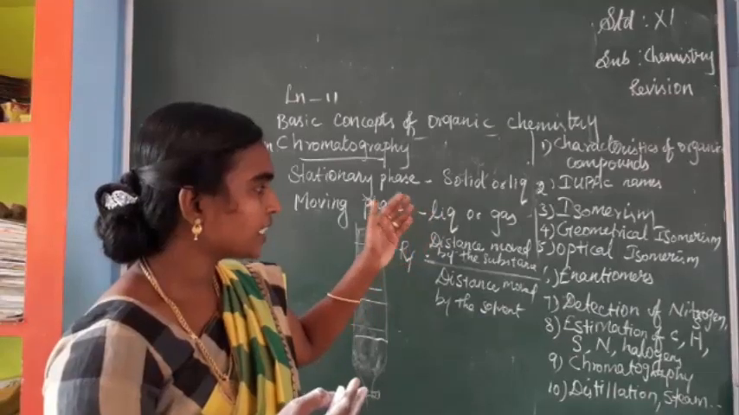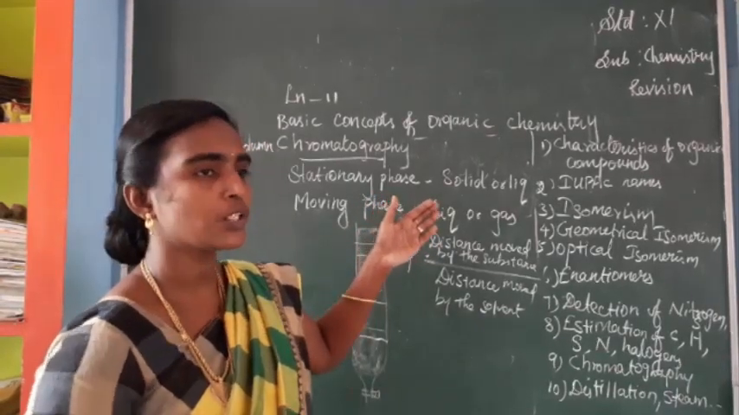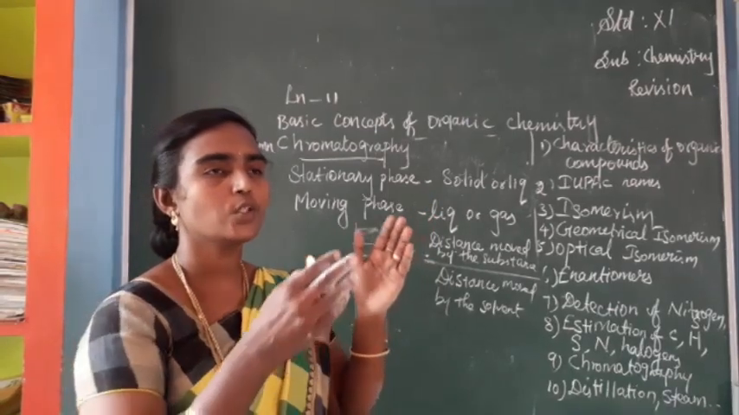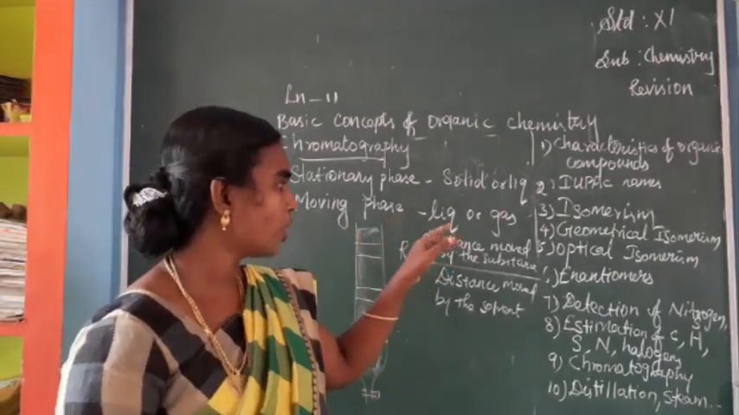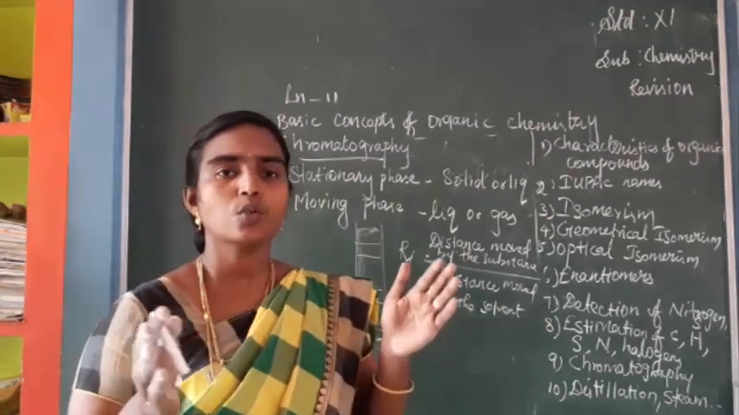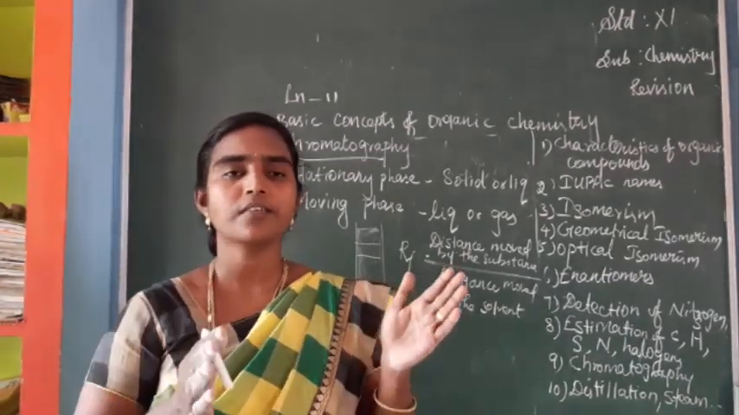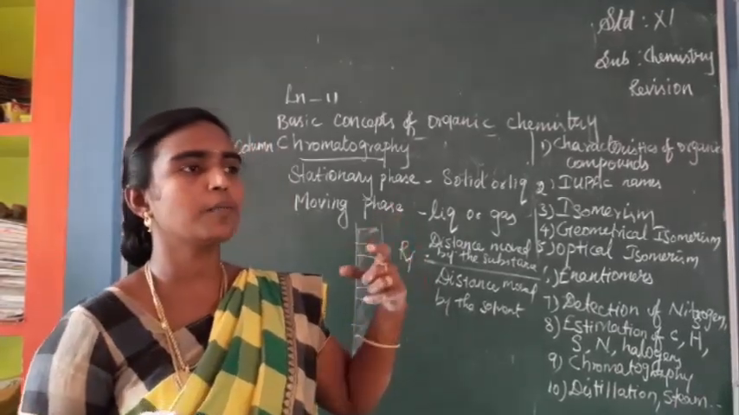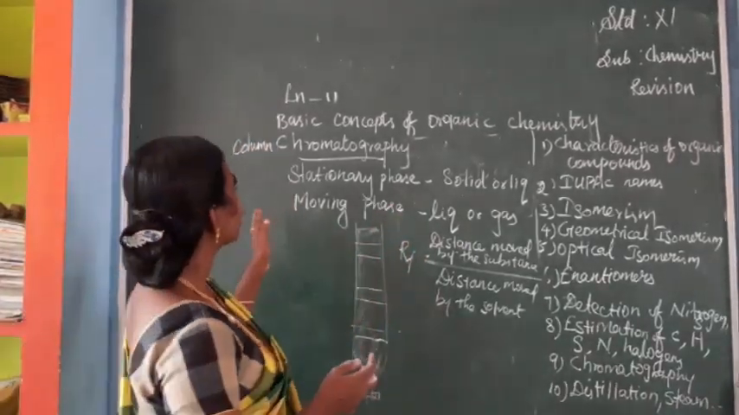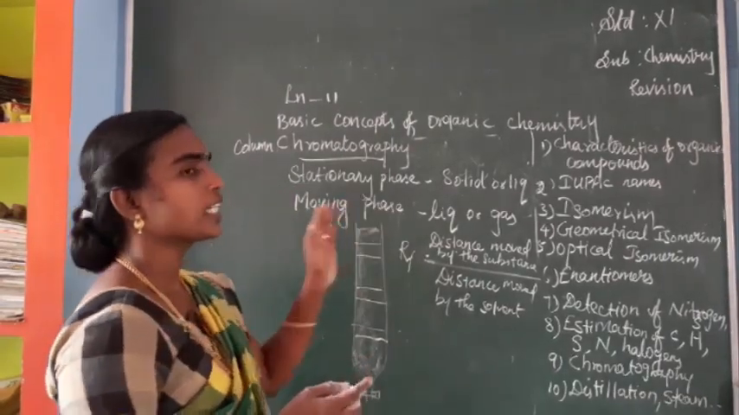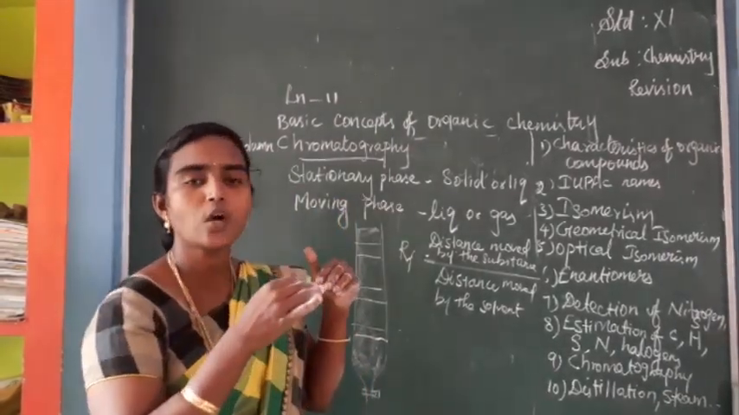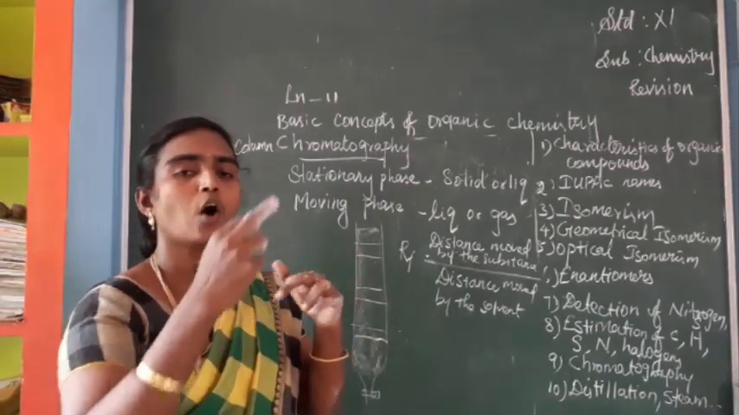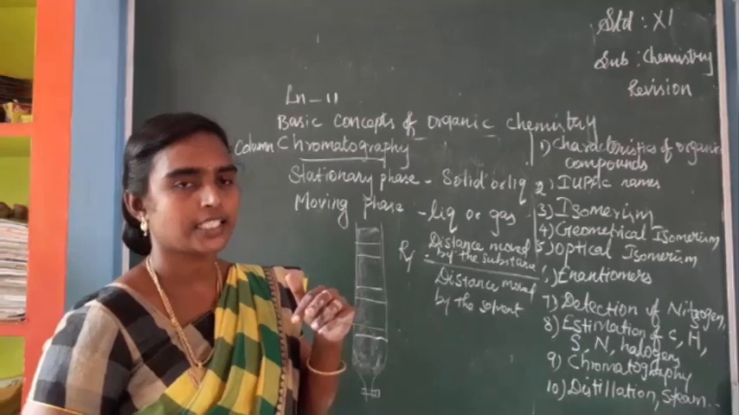After completing constitutional isomerism, we have seen stereoisomerism, which is classified into geometrical and optical isomerism. Geometrical isomerism is otherwise called cis-trans isomerism, in the carbon-carbon double bond. We have seen the examples cis and trans. If the same groups lie on the same side, it is called the cis isomer. If the same groups lie on opposite sides, it is called the trans isomer.